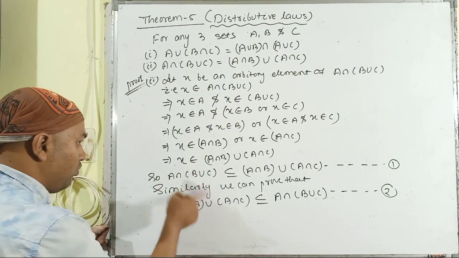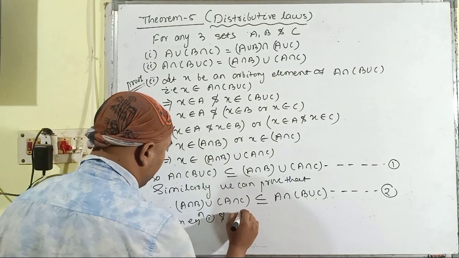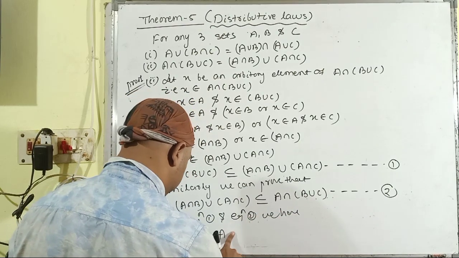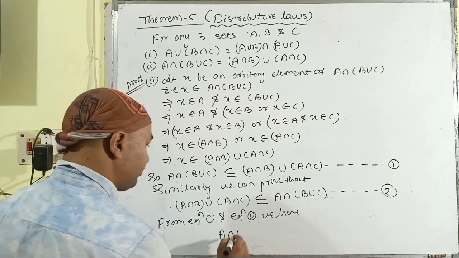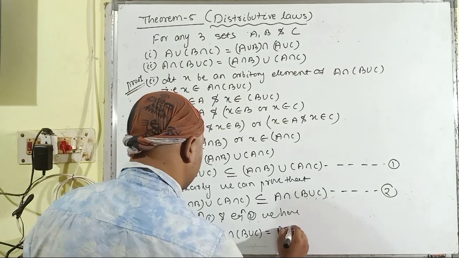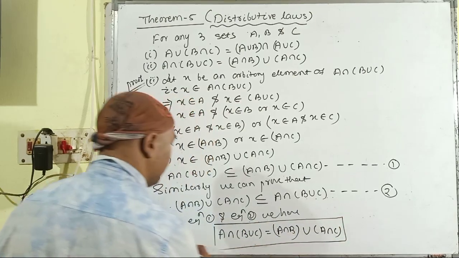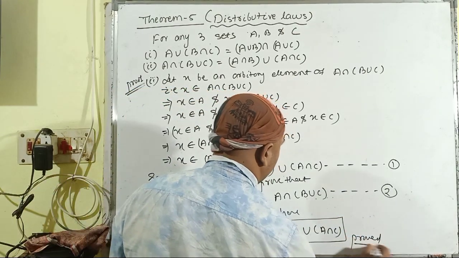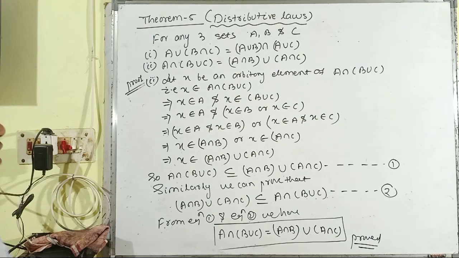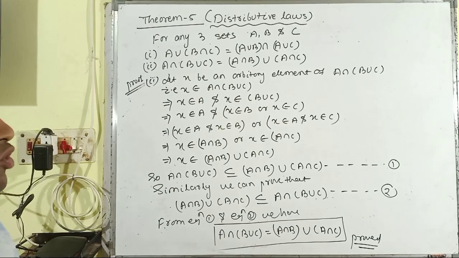So by combining equation 1 and 2, we have A intersection (B union C) is equal to the union of A intersection B and A intersection C. And here is the proof of the second part of theorem number 5. Then moving towards the last part, the last theorem of the laws of algebra of sets, that is De Morgan's law.